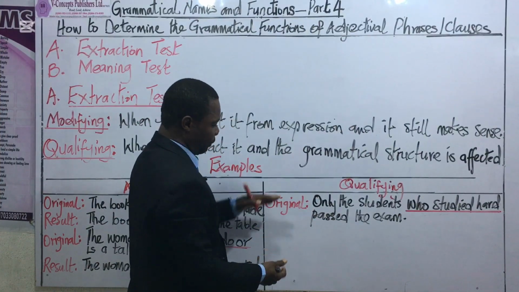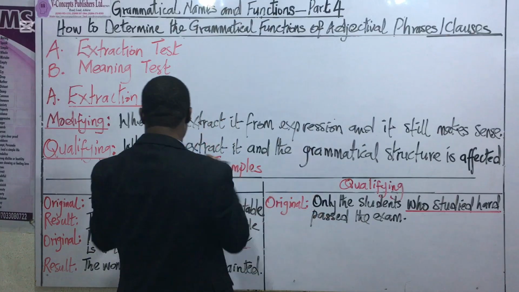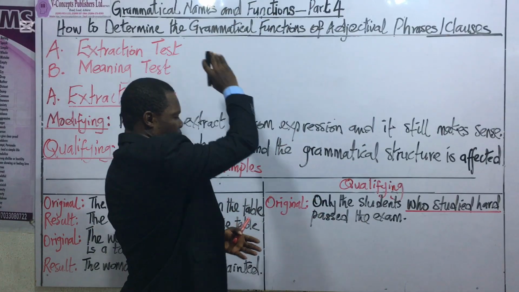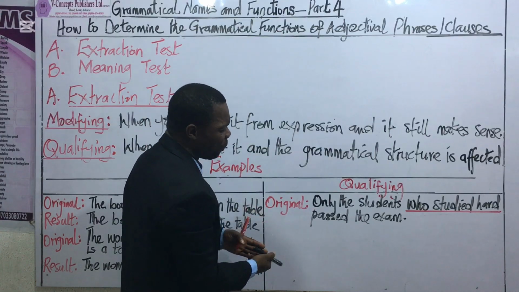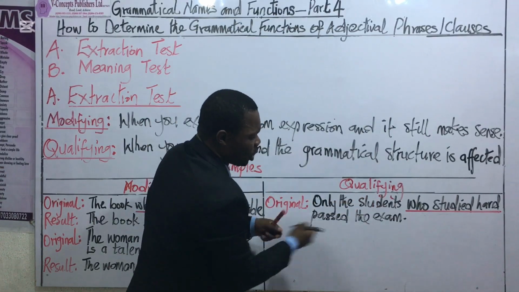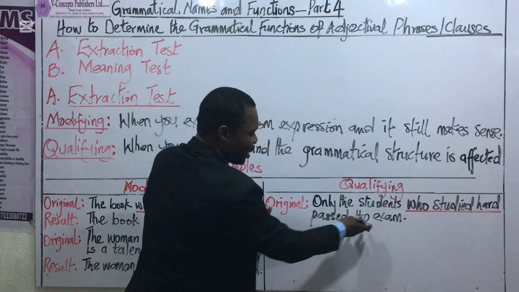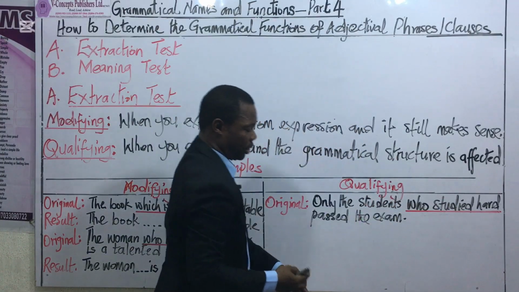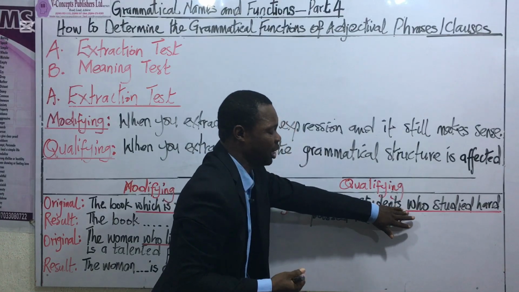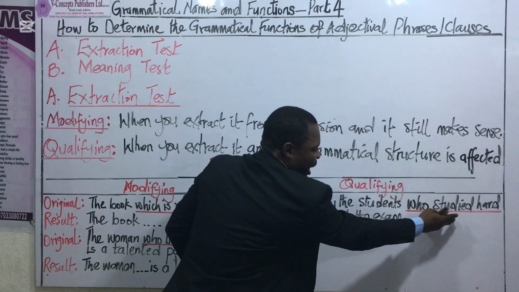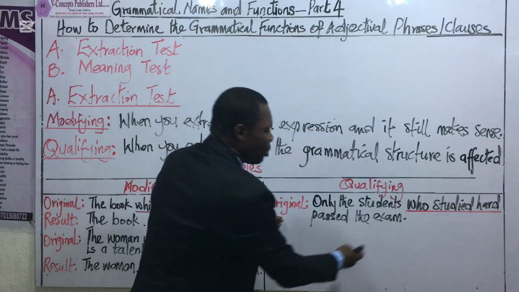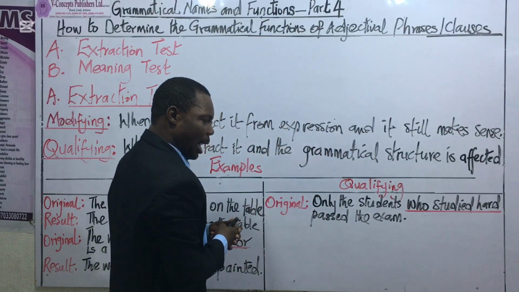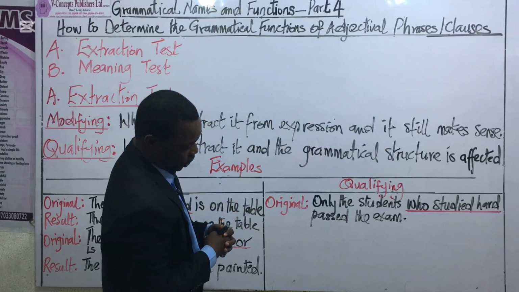Now this is what we have to test for the qualifying function of adjectival clauses or phrases by extraction method. So for the original sentence, we have: only the students who studied hard passed the exam, and we are considering the clause who studied hard. Of course, this is an adjectival material because it starts with the relative pronoun who, and it contains a final verb, studied. Now, let us carry out the extraction test on this sentence and find out the results.